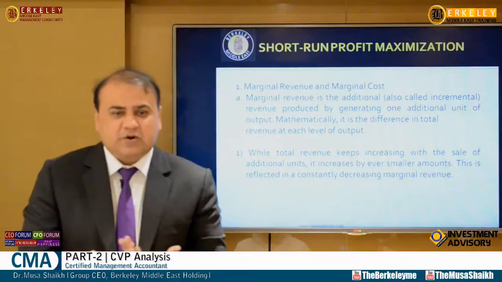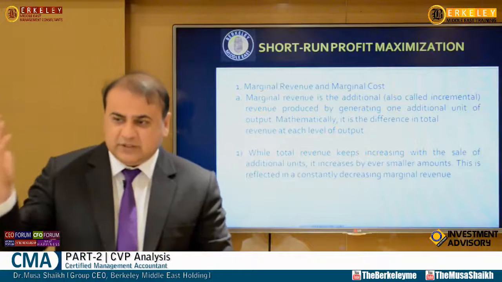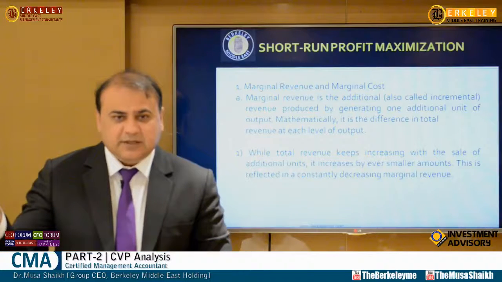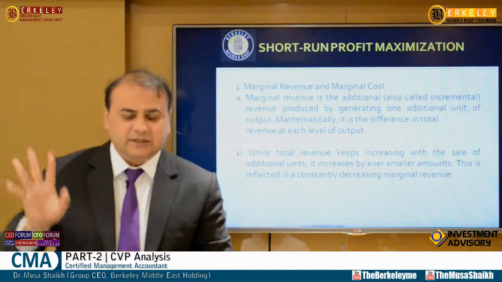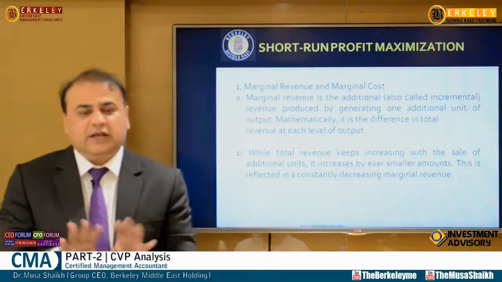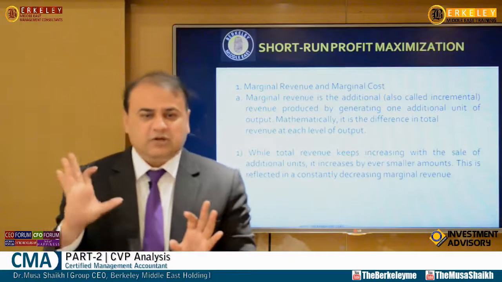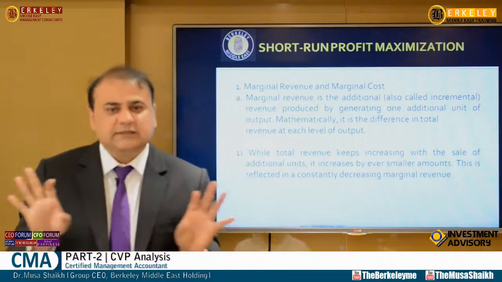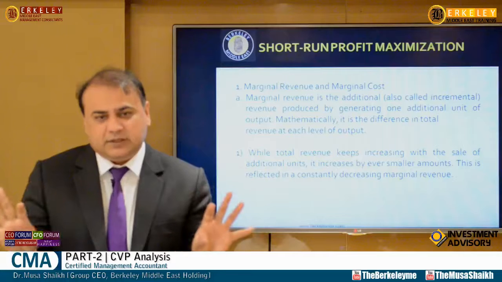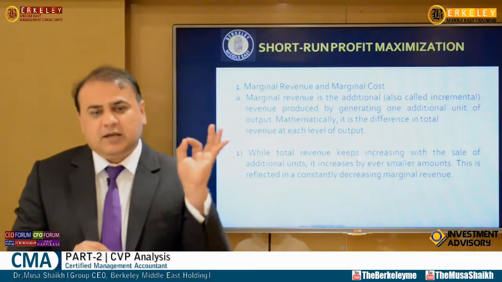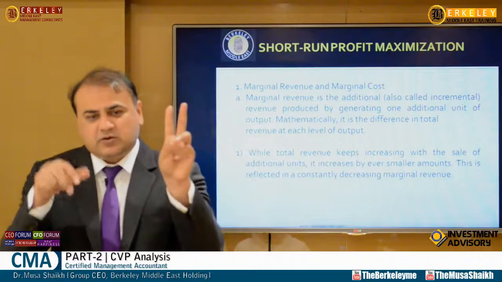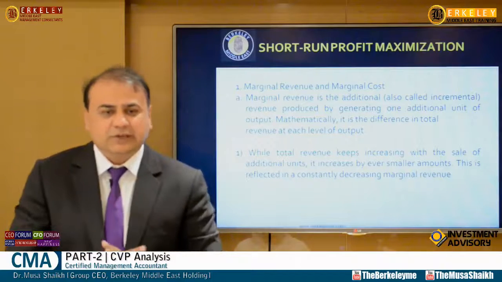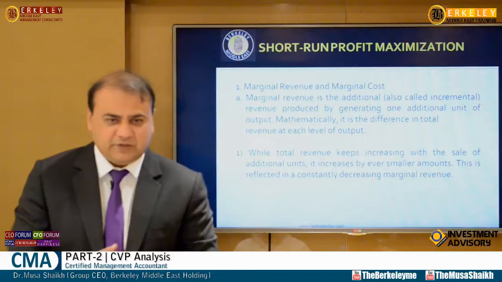And my cost, of course, for a seller is a marginal revenue, additional revenue. In economics we say that when MC is equal to MR, this is the profit maximization point. In accounting we say revenue minus cost: if revenue is more and cost is less, we are in gain, and this will be the profit.